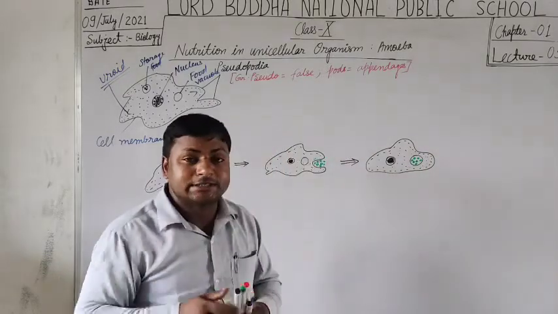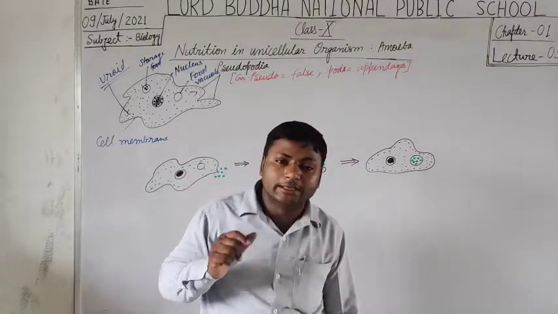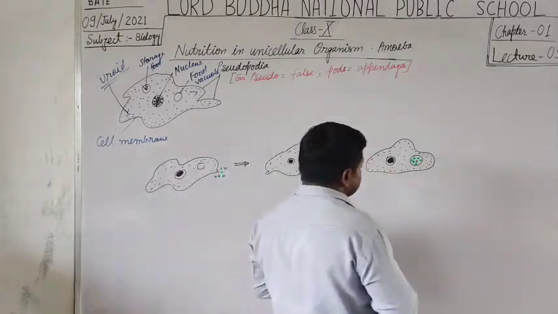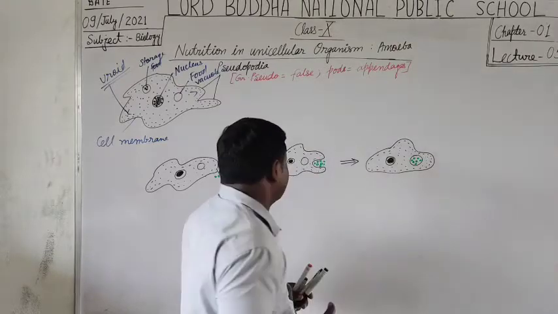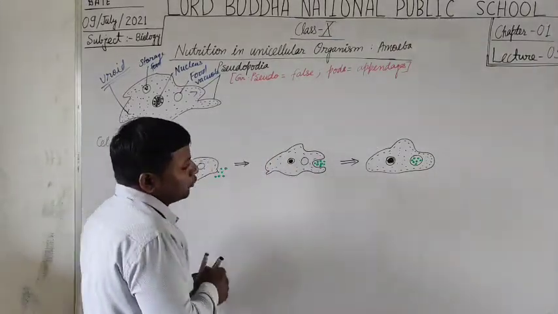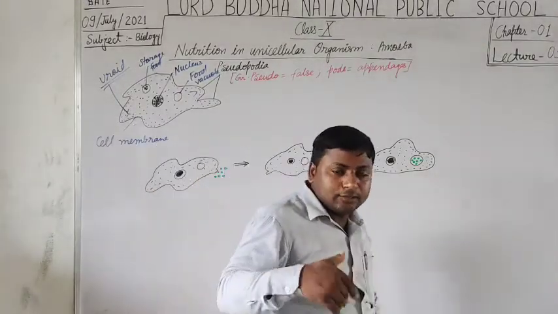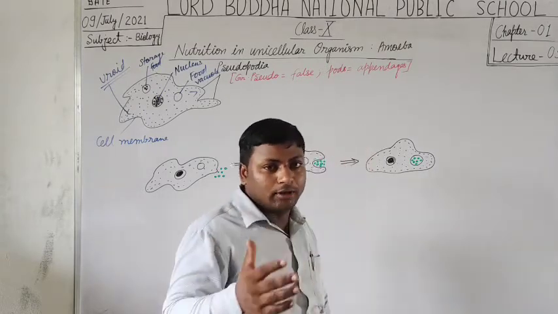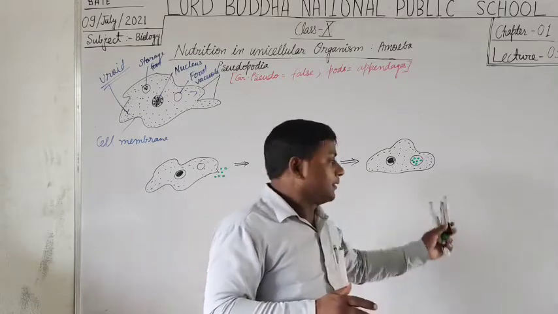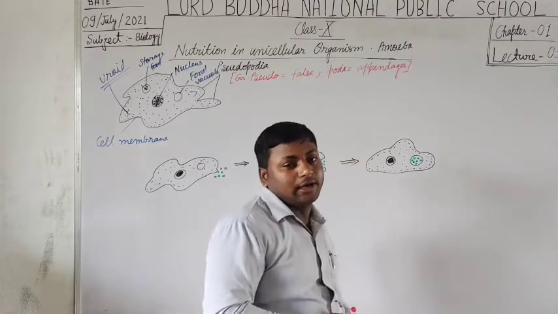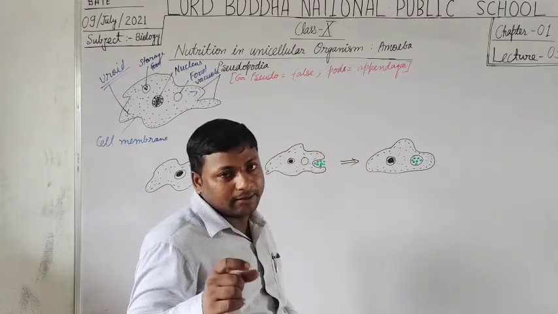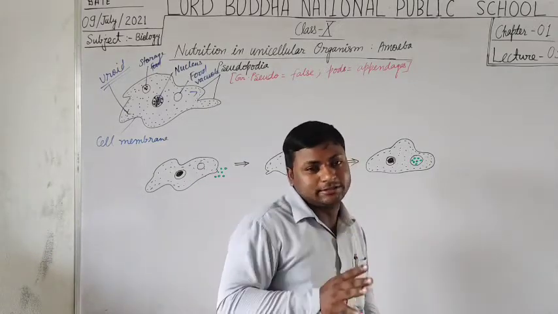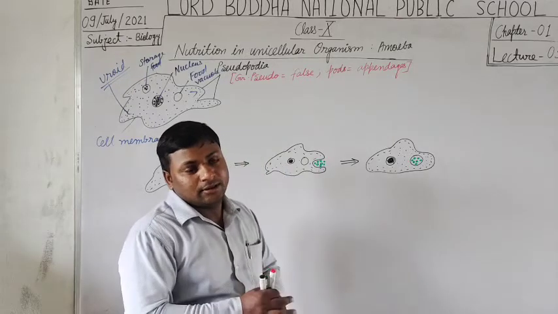So the food vacuoles have the ability to digest the food particles. Now students, the digested food particles, or waste matter, are removed by this unicellular organism by a process called exocytosis.